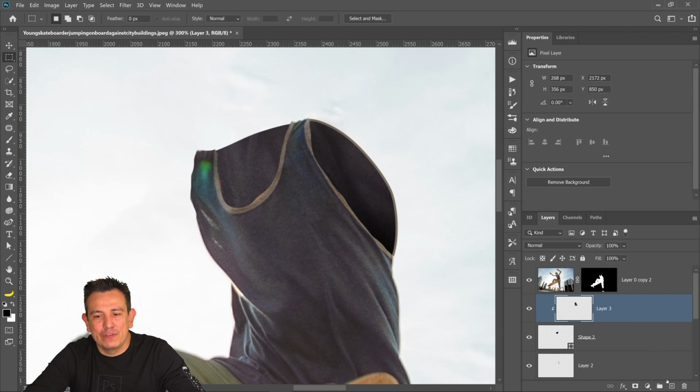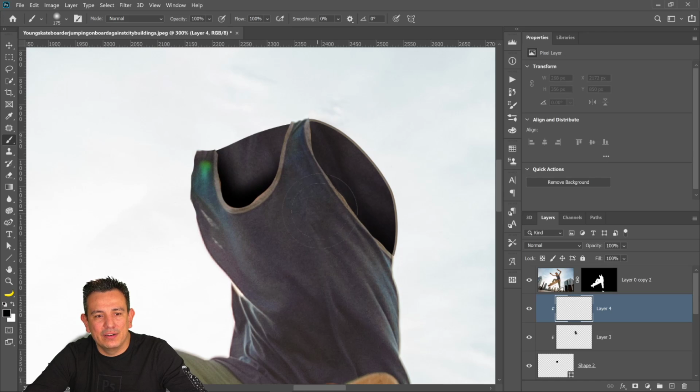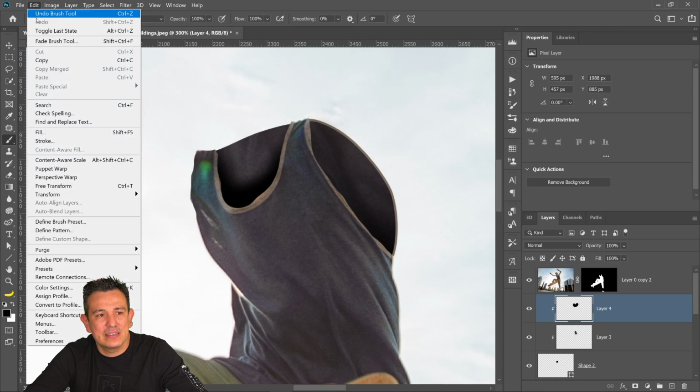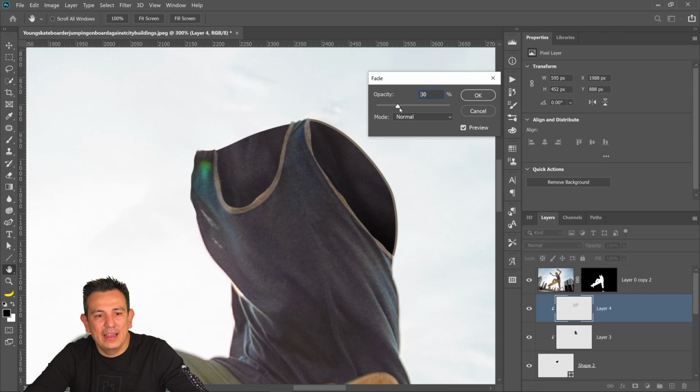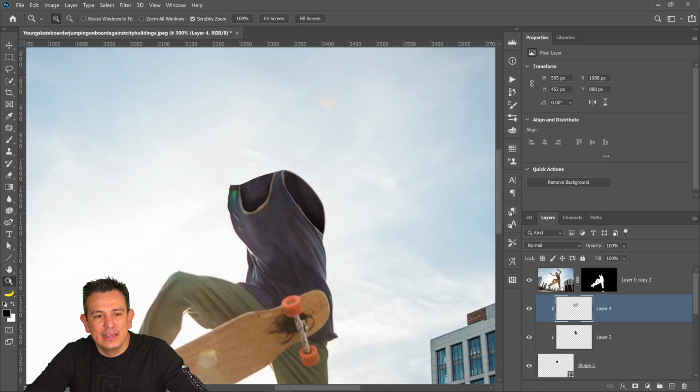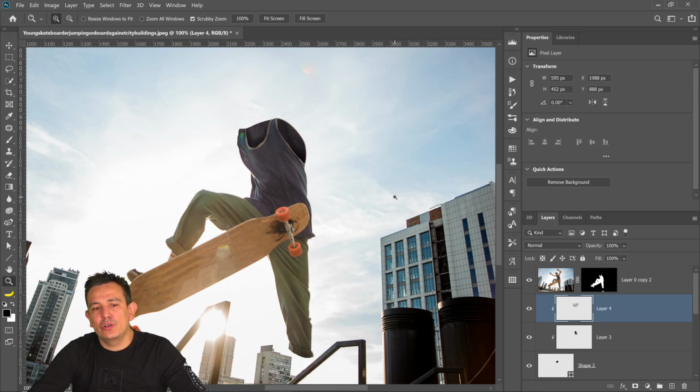And this time I'll use a different technique just to show you something else. Instead, I'll just clip a blank layer to that, and I'll just paint in there. So you can do that as well. So there it is. Edit, Fade, like so, and press OK. So this is basically how you need to go about that.